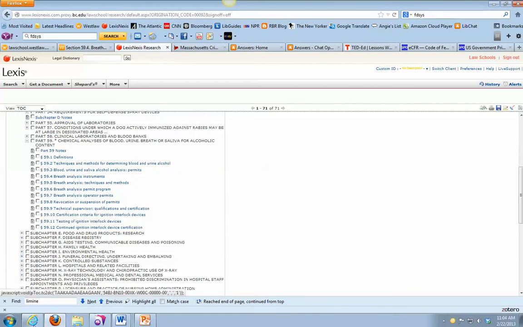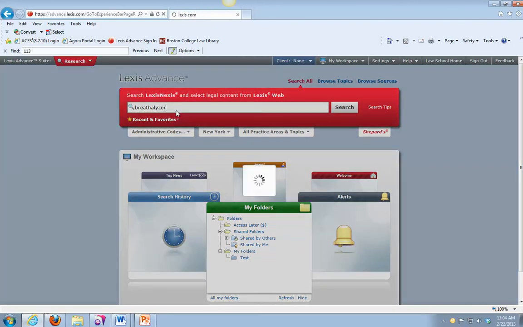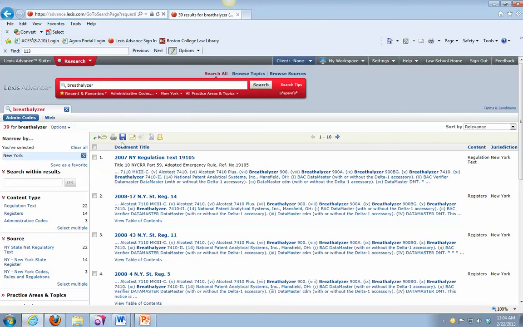Okay. On Lexis Advance, you could use your filters just like you could on Westlaw Next and run a big search. You could limit to administrative codes, New York, do a search, say, for breathalyzer or breath analysis. On Lexis Advance, keep in mind that you're going to be getting the registers, so the chronological publication, along with the actual administrative code.